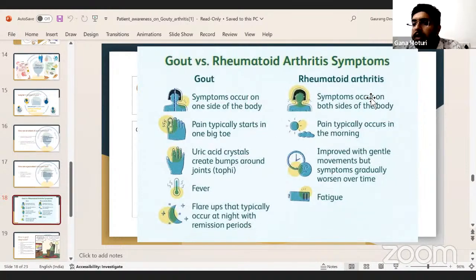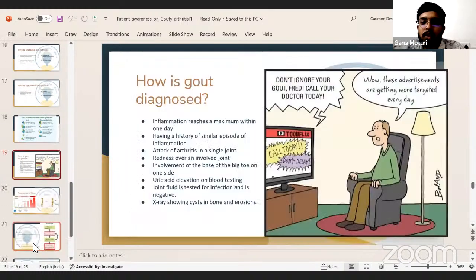Whereas rheumatoid arthritis involves both sides of the body, and pain typically occurs in the morning with early morning stiffness. In rheumatoid arthritis, if we do activity, the symptoms gradually decrease over time, and there is fatigue in patients with rheumatoid arthritis.